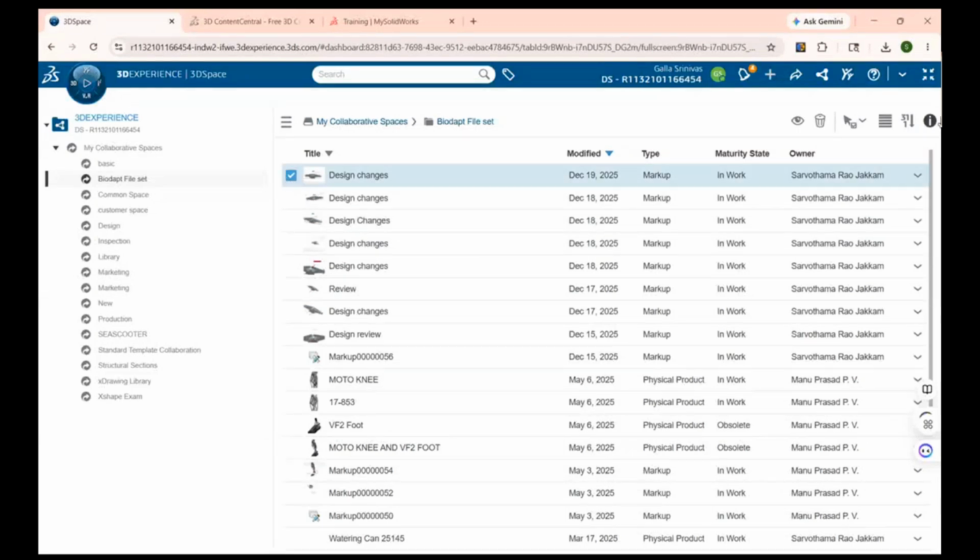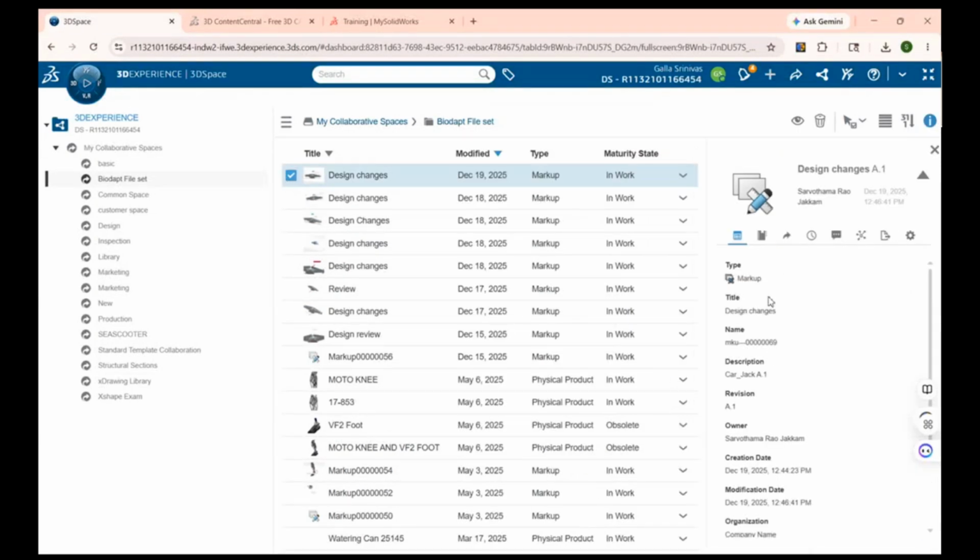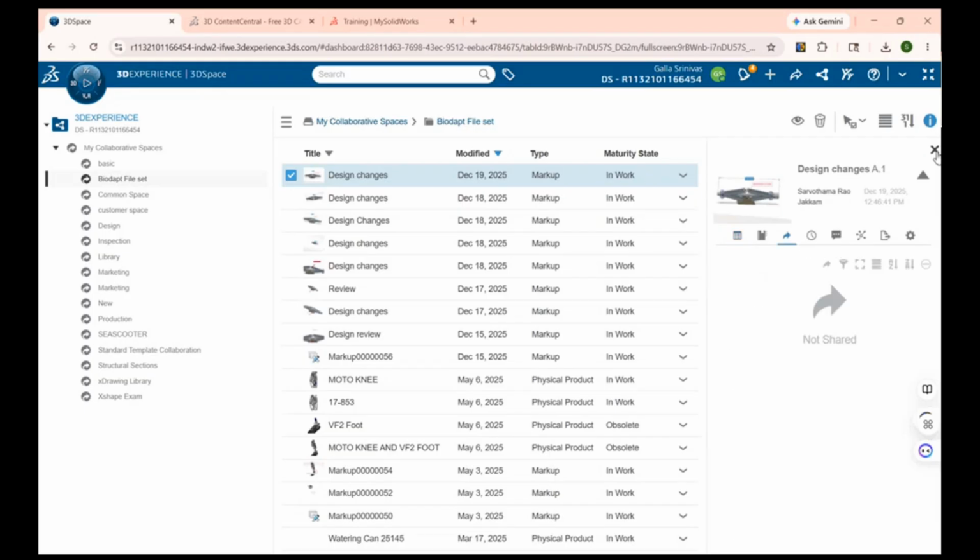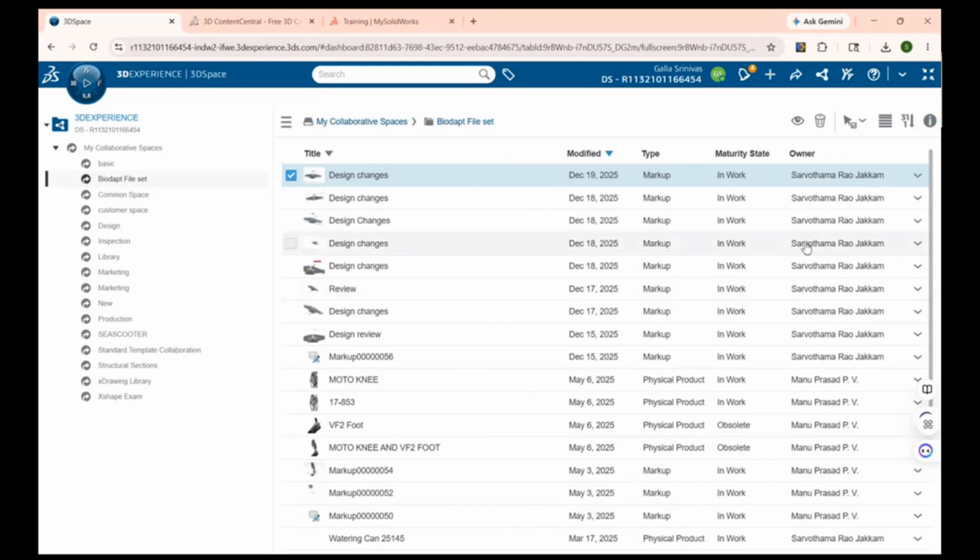So if you see here, if I select this part, you can get all the details. What is the name of the part, this part numbering schema, everything we can organize. What is the revision of this part, when it was created, when it was last modified. So all this information will be stored in this 3D space. It will come with the PLM capability.